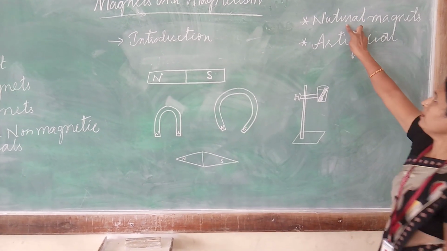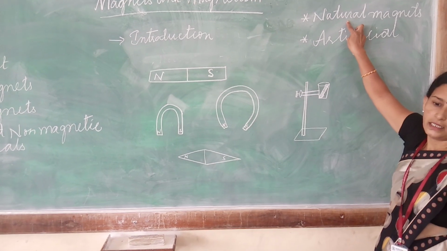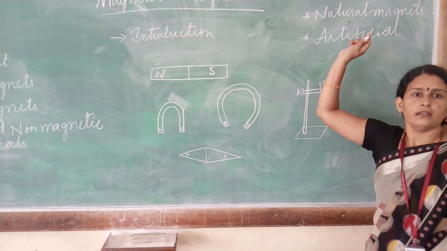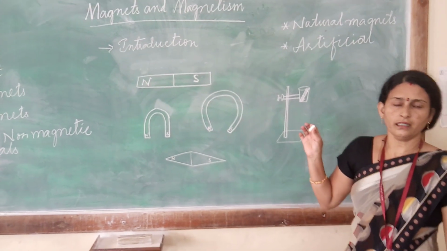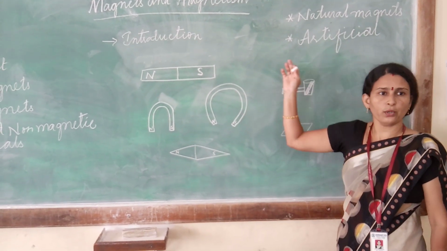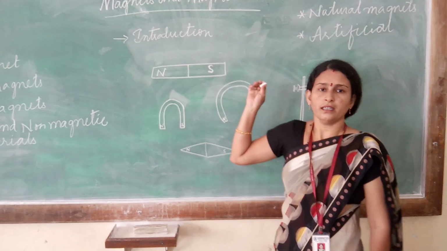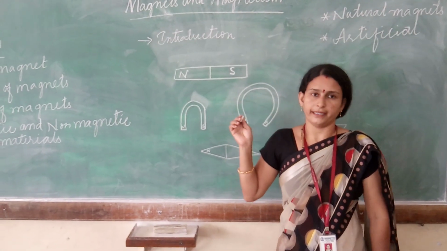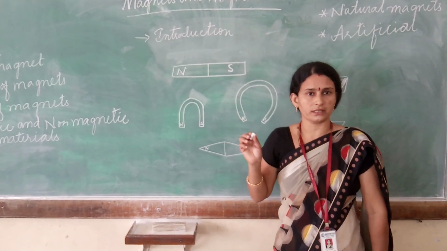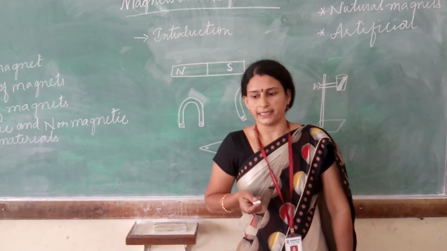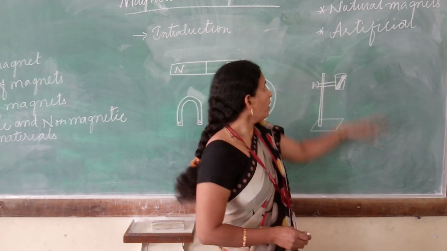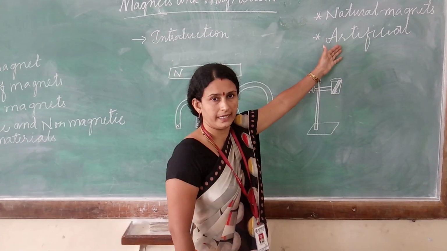Now what are natural magnets? Certain types of rocks are available in nature which have the property of attracting iron, cobalt, nickel. Such kinds of rocks are called natural magnets. Example, magnetite, lodestone.